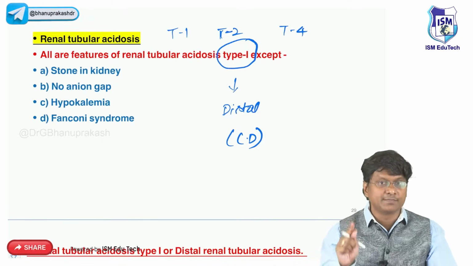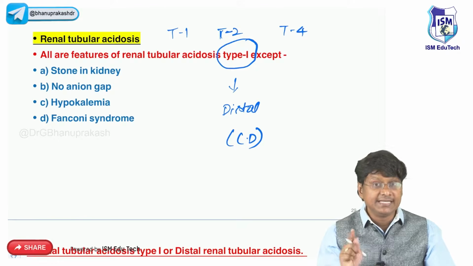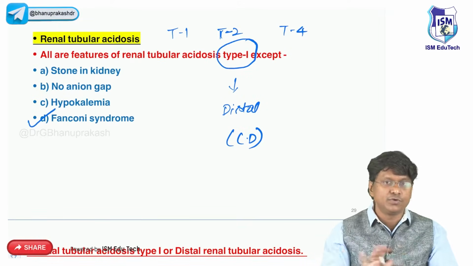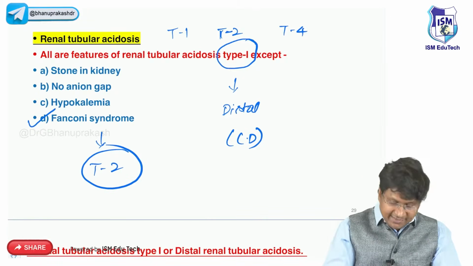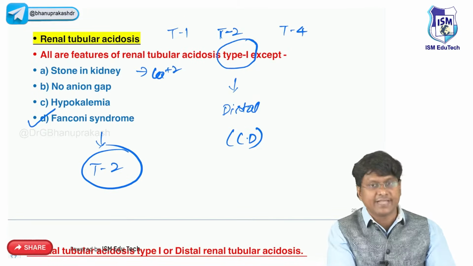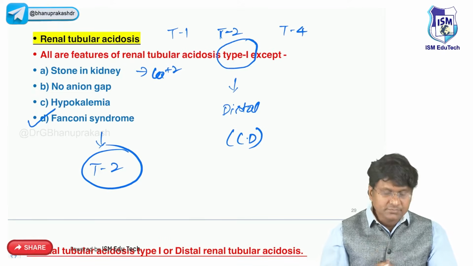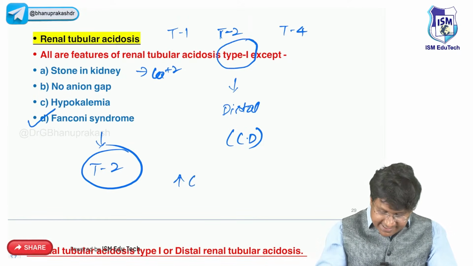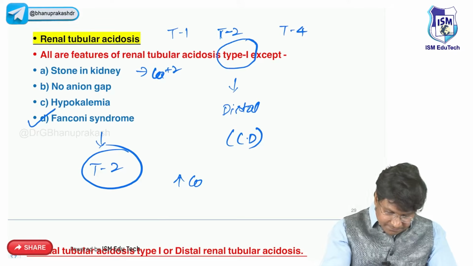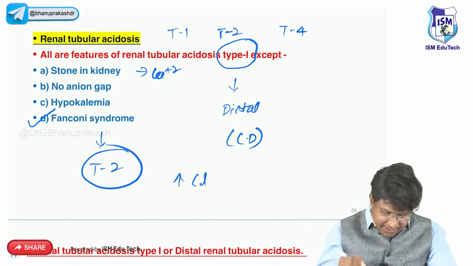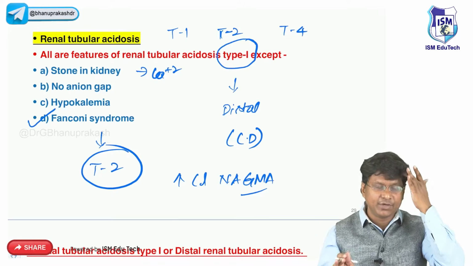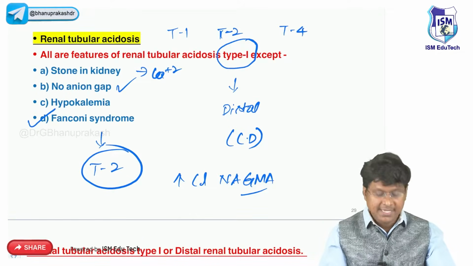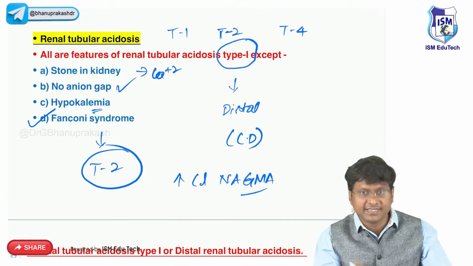And in these patients with type 1 renal tubular acidosis, let me tell you, it is not called Fanconi's syndrome. Fanconi's syndrome is type 2 renal tubular acidosis. In these patients, they are at increased risk of calcium stone formation. And your renal tubular acidosis is hyperchloremic, normal anion gap metabolic acidosis, so there is no anion gap. And in these individuals, they will also have hypokalemia.